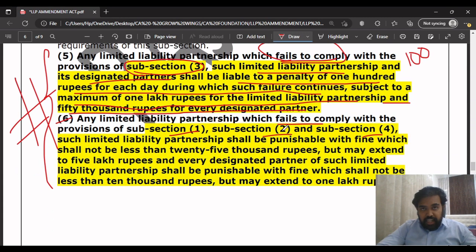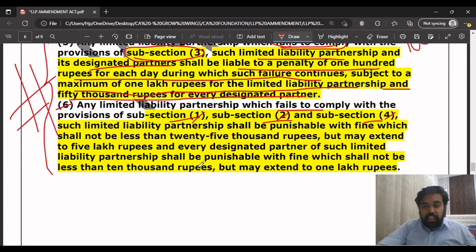So if any LLP does not comply with subsection 1, subsection 2 and subsection 4, in such a case the LLP will be punishable with a fine which shall not be less than 25,000 rupees but may extend to 5 lakh rupees. And every designated partner will be fined with a fine which will not be less than 10,000 rupees but may extend to 1 lakh rupees.